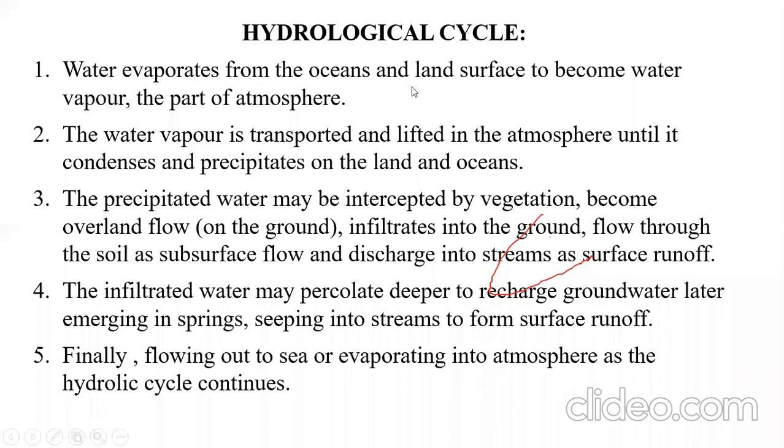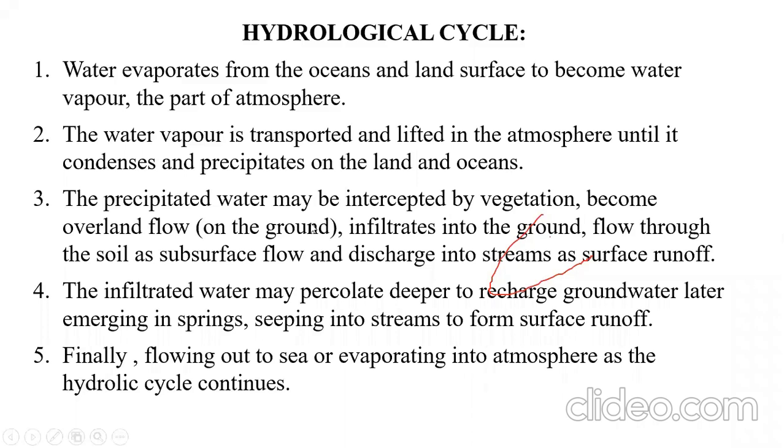It means that from the beginning, evaporation from the oceans, seas, various other water bodies and the trees, that water vapor moves vertically upward in the atmosphere, condenses and results in precipitation from the clouds. That precipitated water either gets intercepted, meaning obstructed, by the vegetation, or it may be absorbed by the soil, or it may flow over the ground and join the surface runoff.